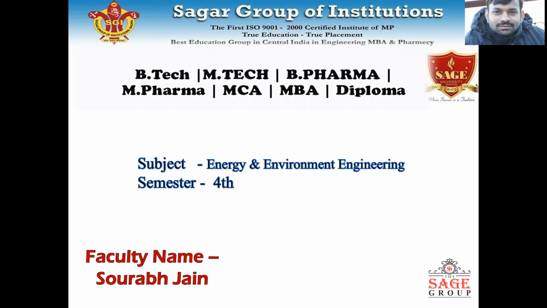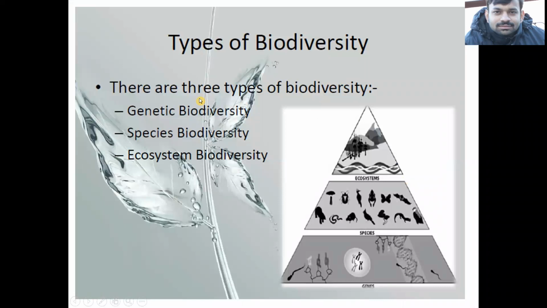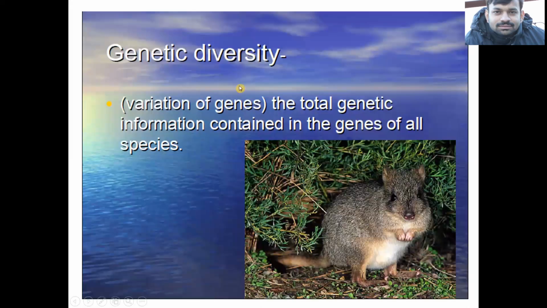Energy and environment engineering. In this lecture, we are going to discuss the levels of biodiversity. There are three levels or three types of biodiversity. The first one is genetic biodiversity, second is species biodiversity, and third is ecosystem biodiversity. So let's get started with the first, that is genetic diversity.